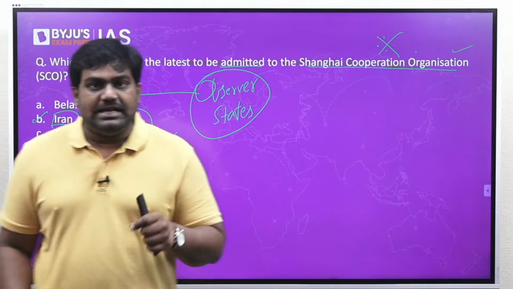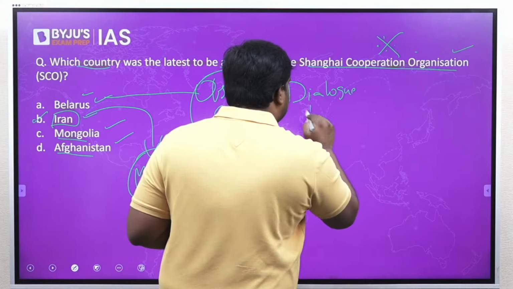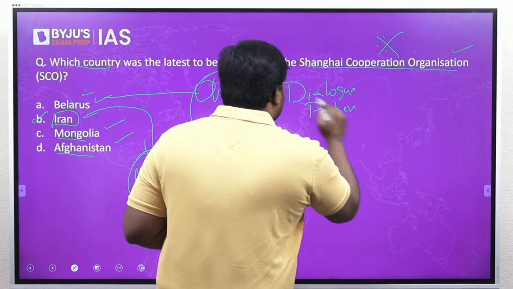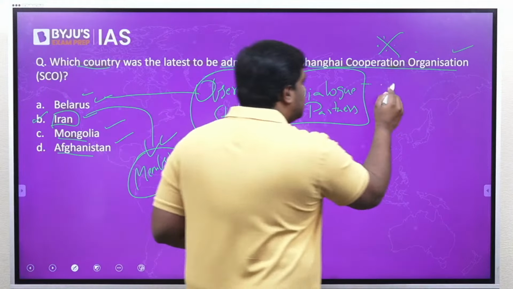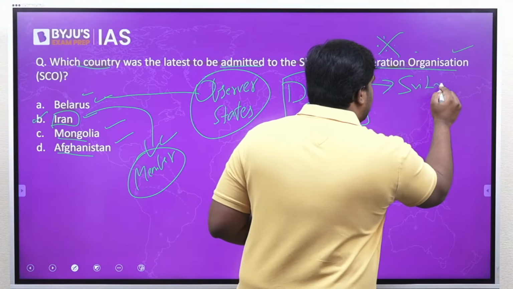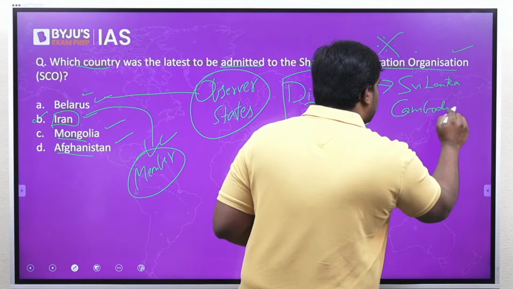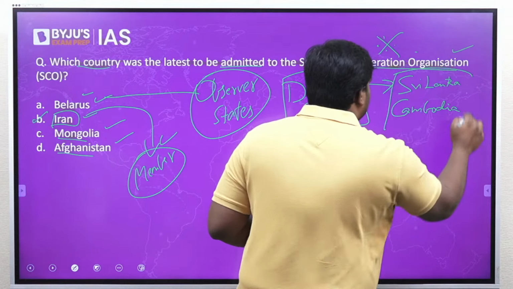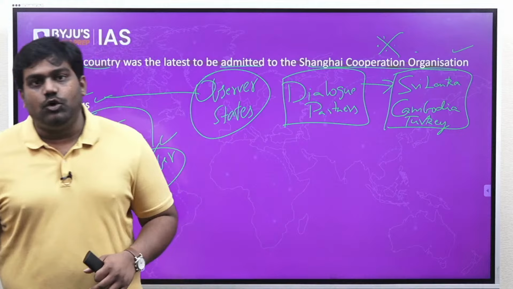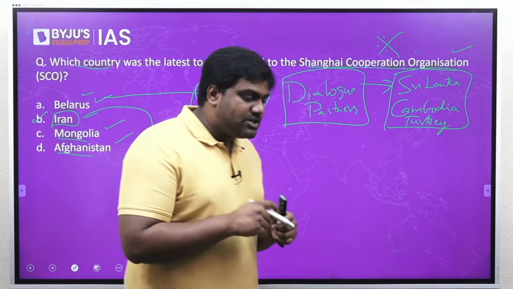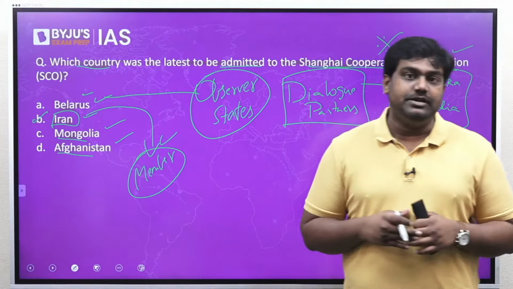Then the last point about SCO, you should know that the grouping also has a few dialogue partners. Apart from full-time members and observers, it also has a few dialogue partners such as Sri Lanka, then Cambodia, even Turkey, right? So these are some of the dialogue partners of SCO, okay? So please remember the members, the observers and at least some of the dialogue partners.